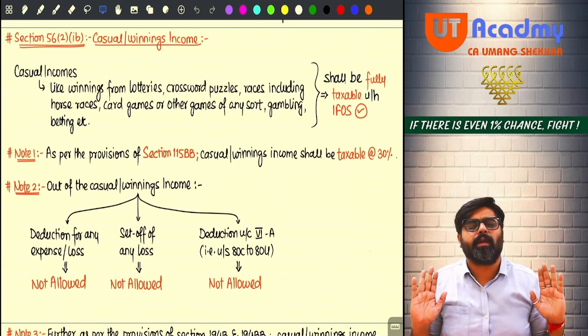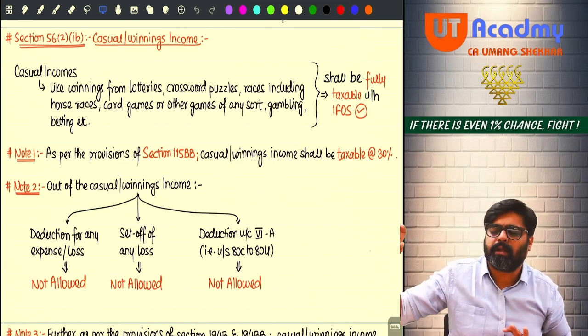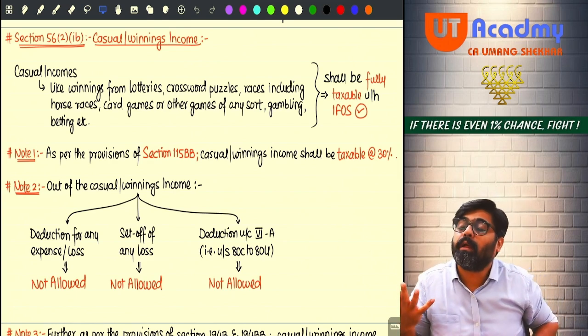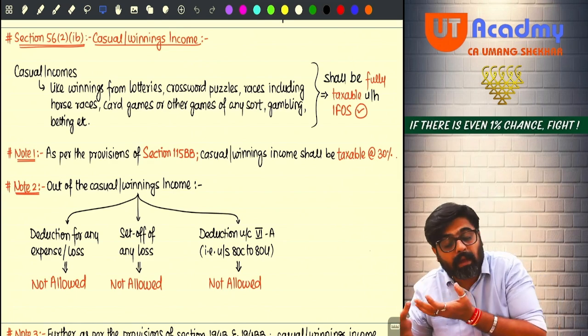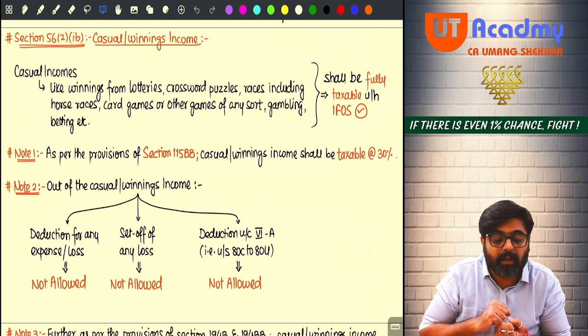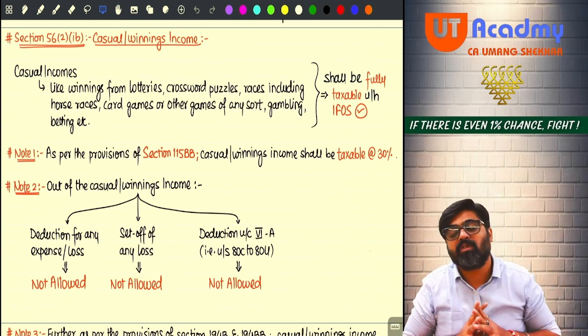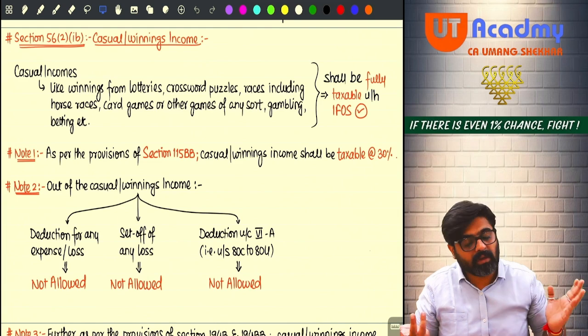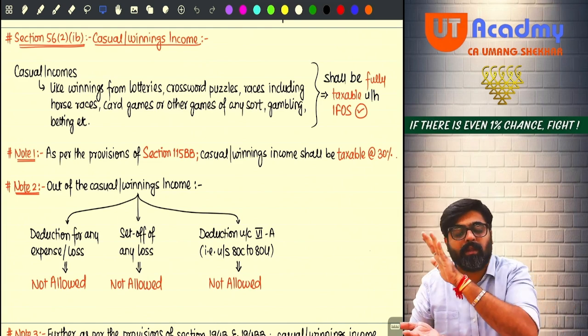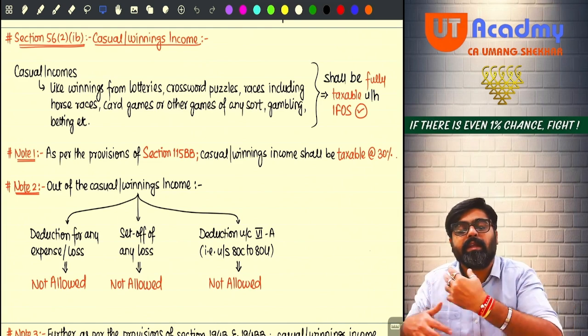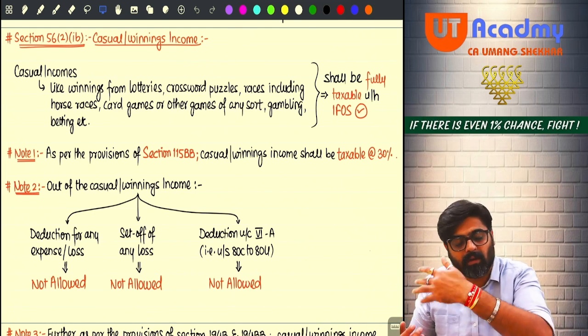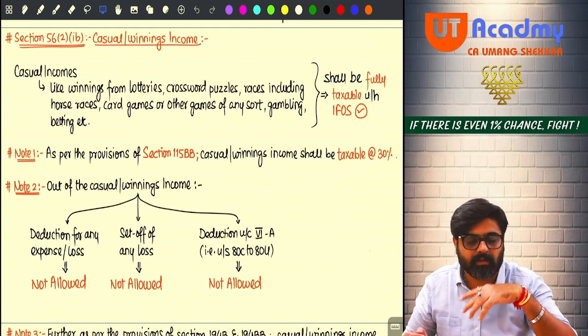So first of all, think. I am doing some casual activity. Can I win there? Yes. If I win, I'll get some huge amount as my winnings. If I lose, then whatever I have invested in this activity will be gone. For example, I have taken lottery tickets.